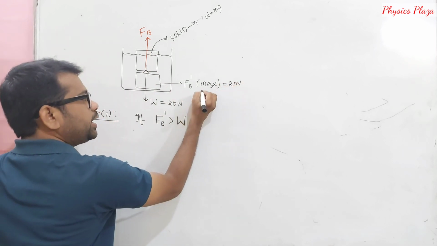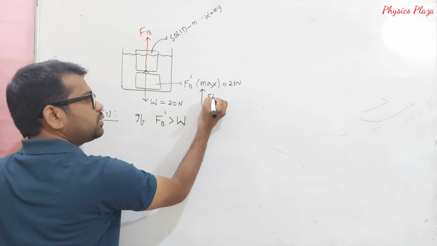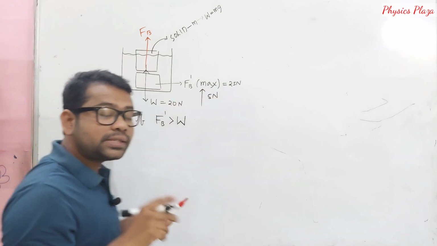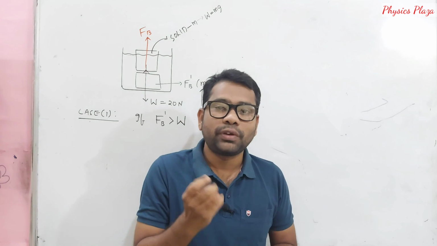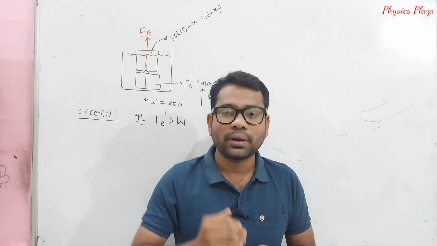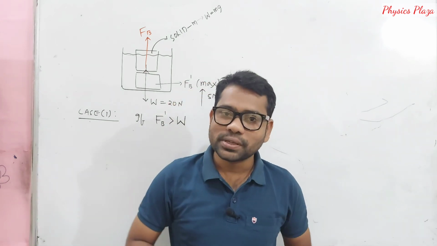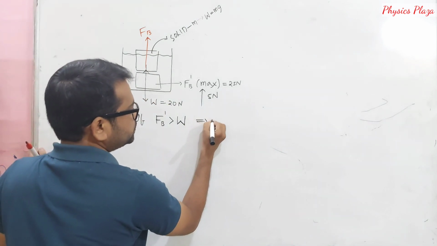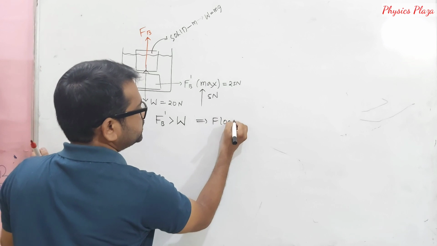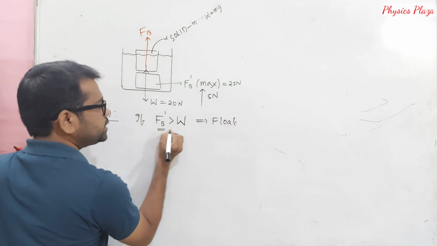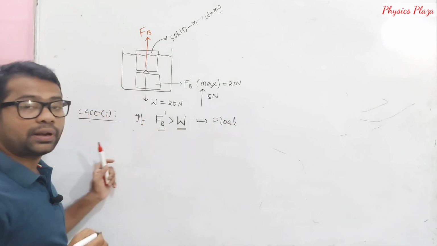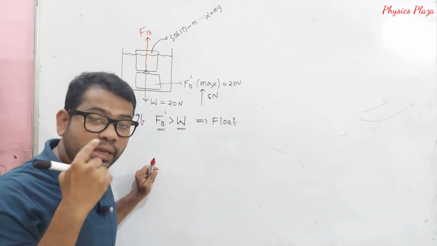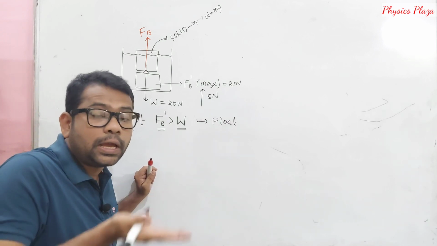Then definitely the net force will be acting upwards, 5 newtons. As there will be a net force vertically upwards, obviously the body will float. So the important point is that if buoyant force is greater than the weight, the body will float, because there will be a net force vertically upwards.